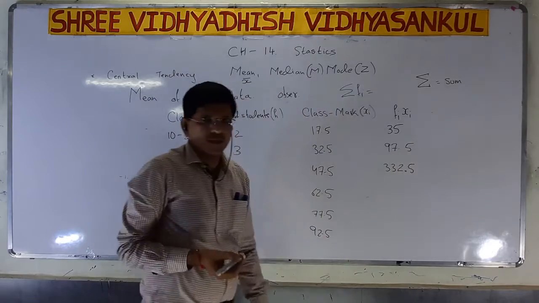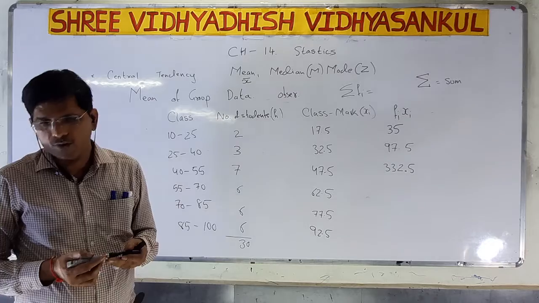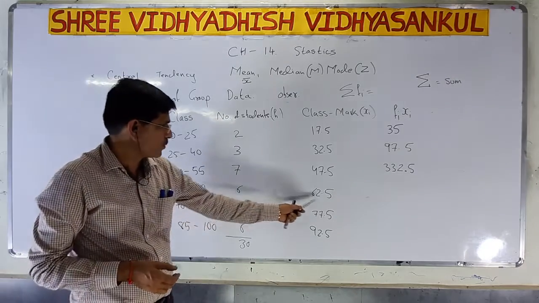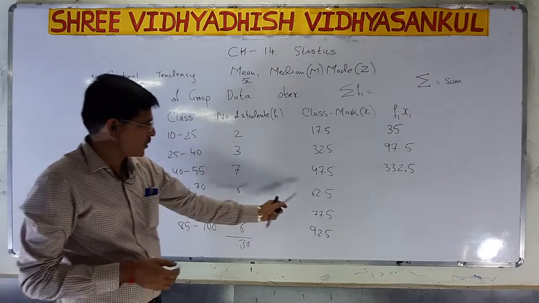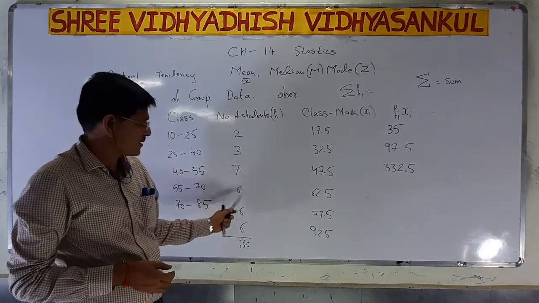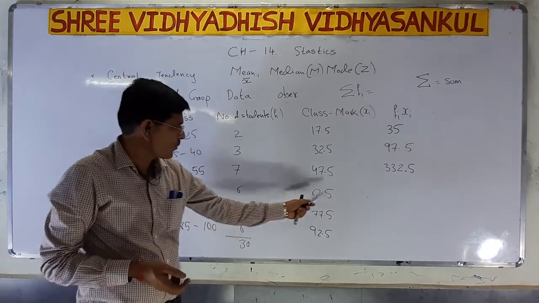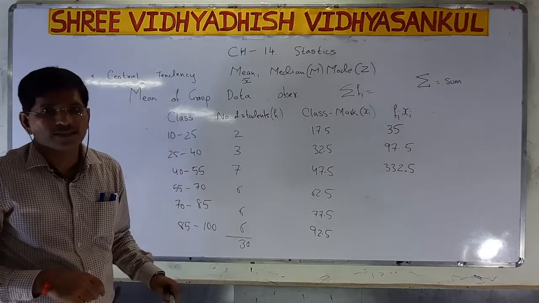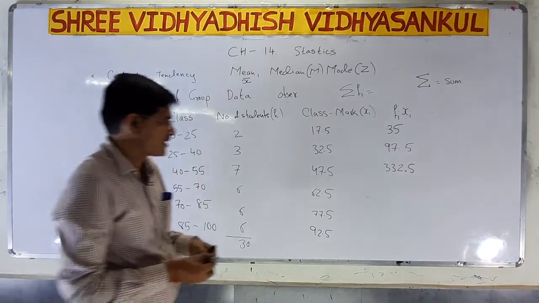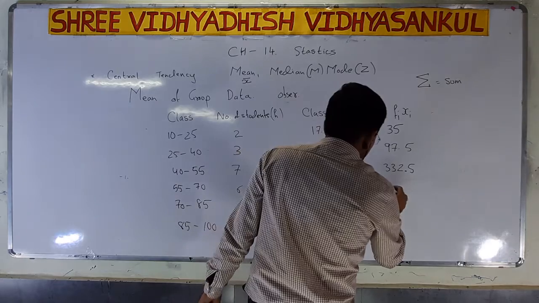So 332.5. Now 62.5 into 5. If you say 6 6s are 36, 360. 2.5 into 6, that is 15. So 375.